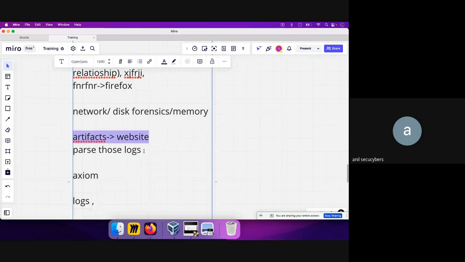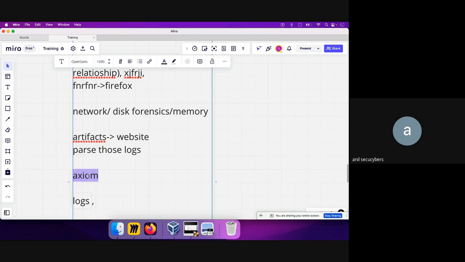You parse that manually, maybe using the SIFT OS that I suggested to you guys earlier, or any other OS. You can just parse that log and get that information. Okay, so you don't need to depend on the Axiom tool. And in most cases, what will happen whenever you are doing this kind of investigation? Let's say you have 100 employees that you need to investigate, and you have only one day to figure out who did that message stuff.